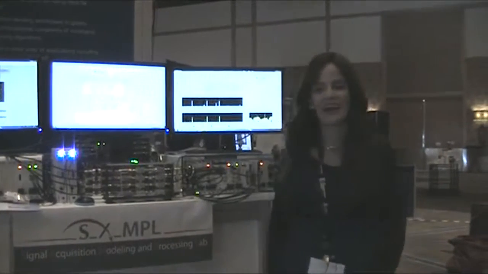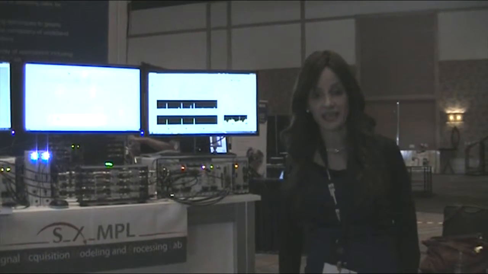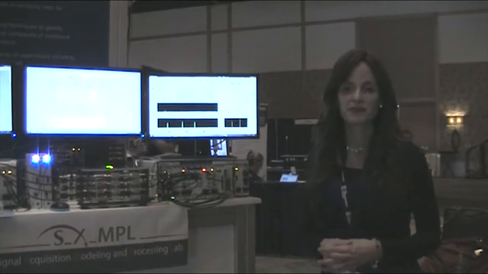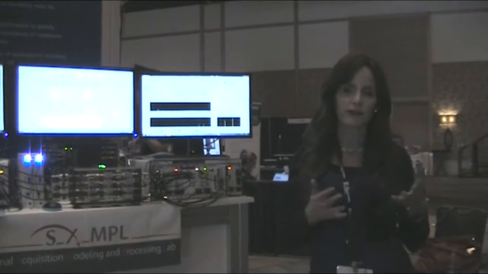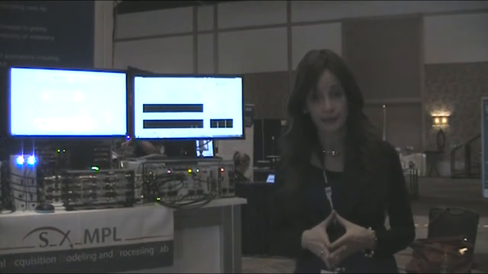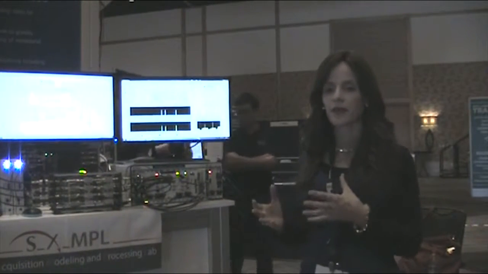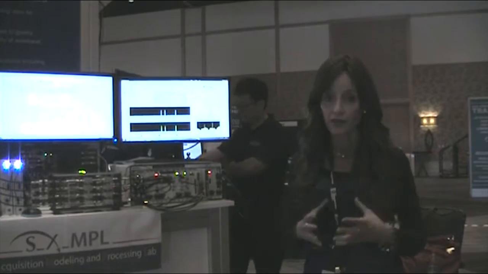Hi, I'm Yoni Eldar. I'm the head of the sample lab at the Technion, and what we're presenting here today is work that we've been doing for several years in our lab, where we've been developing both the theory, the algorithms, and prototypes for Sub-Nyquist sampling. So the idea is that we could take many different types of signals and sample them and process them at rates that are much lower than the Nyquist rate.